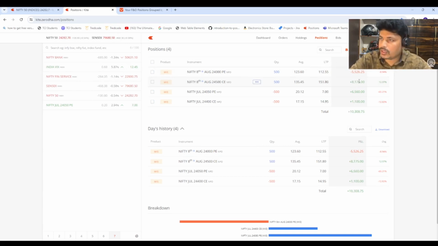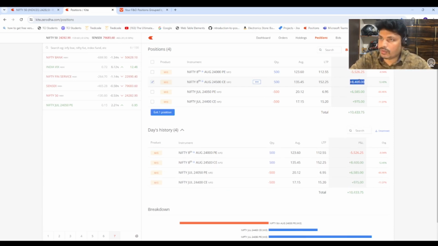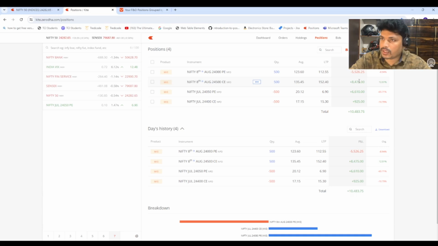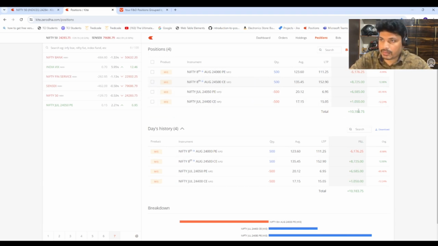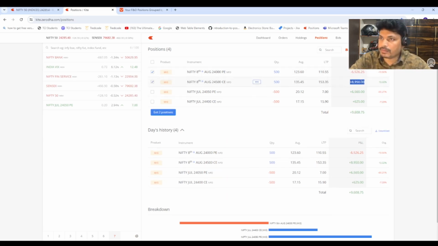But if the IV keeps on crashing, it may impact my call value, so whatever I bought may impact those particular positions. In the morning the IV was up by 1%, and now after taking this trade it's almost up by 5 percent again. That is the advantage I have, about 10,000 only because of this trade. This one is not moving at all, but this one is moving because the delta is more.